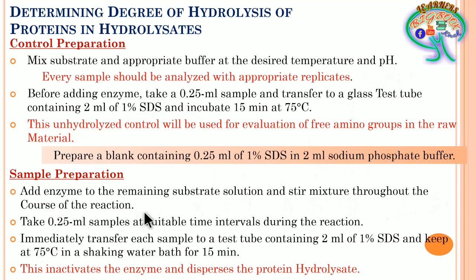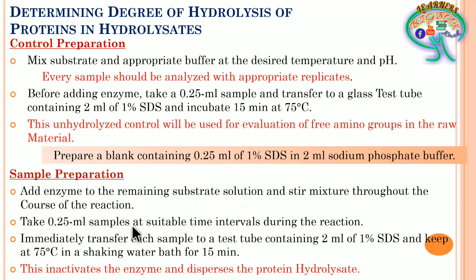Now here the reaction course can be an hour or 2 hours, depending upon how finely the hydrolysis has to take place. According to that, the reaction time can be decided, and also the enzyme, which is going to be very specific to break the protein. Now here, during this course of the reaction, or the reaction duration, at specific times we have to collect 0.25 ml of samples.